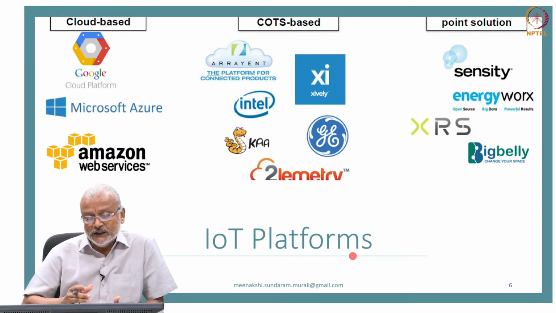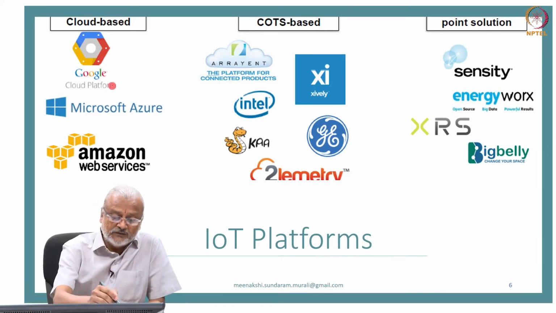Sometimes you may have to develop the interface between the edge devices through the connectivity into the cloud based solution. Some are generic cloud based solutions, some are commercial off the shelf software solutions, and some are very specific to a particular vertical industry.